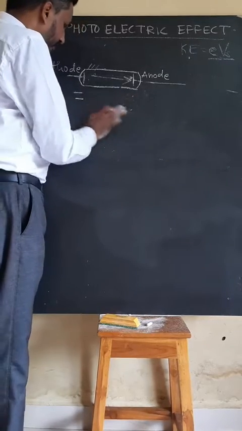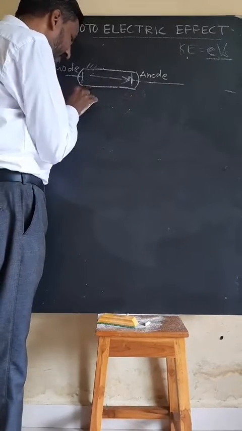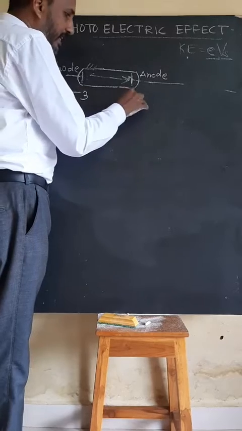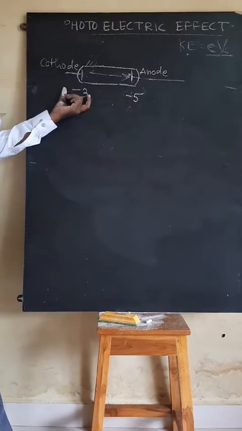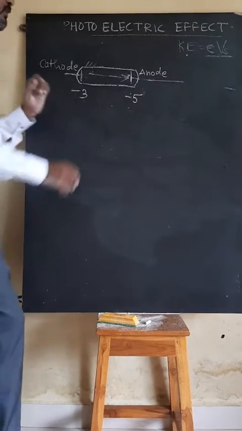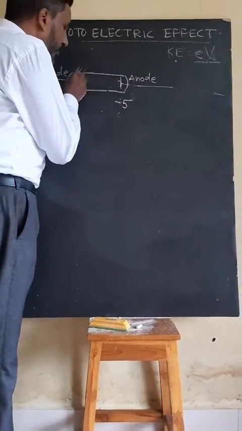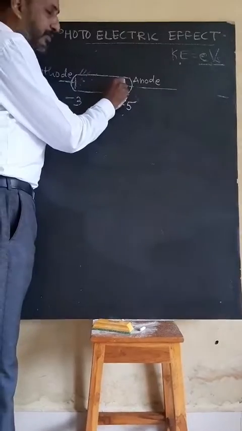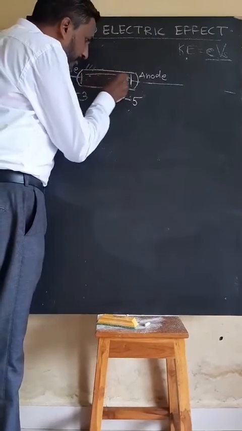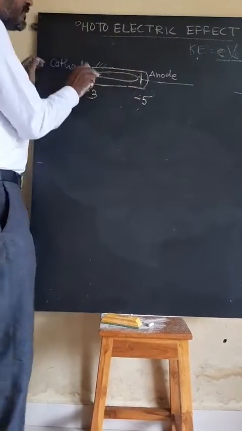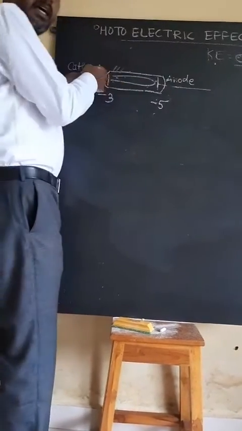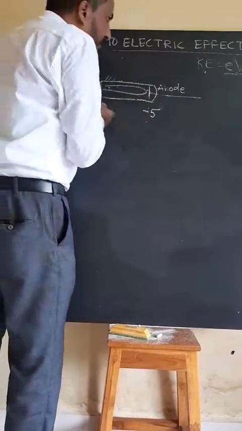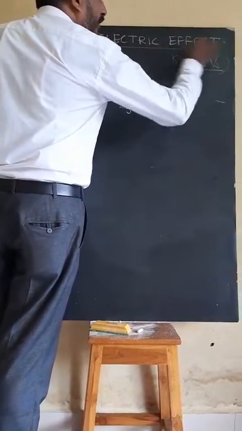Now, suppose the cathode is at -3 and the anode is at -5. Which one is greater? Here the cathode potential is greater and -5 is smaller. Then no electrons are attracted here. All the electrons are repelled, meaning they move from the cathode and are rejected by the anode. At that time, the energy is given by e into Vs.